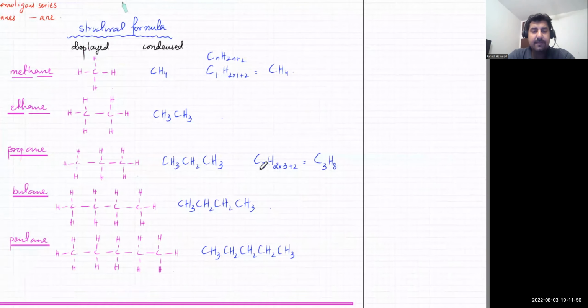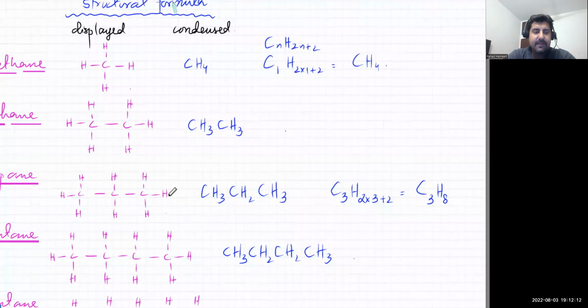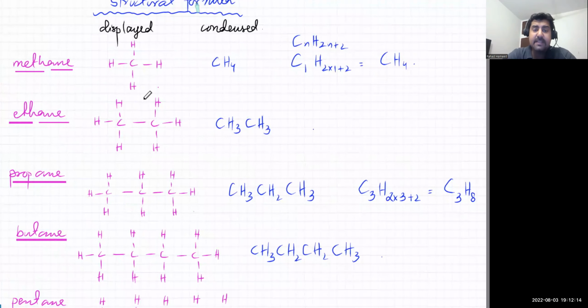अच्छा, बाकी है कि we also did general formulas. I told you that the general formula is CnH2n plus 2, which means n is the number of carbon atoms. So you don't even have to draw this. All you have to do is, if you know the value of n, if you have 3 carbon atoms, if the molecule is propane, prop means 3 carbon atoms. You can just plug in 3 over here.